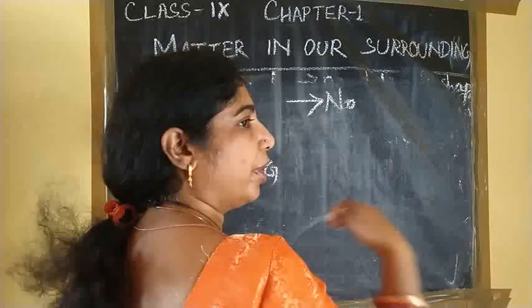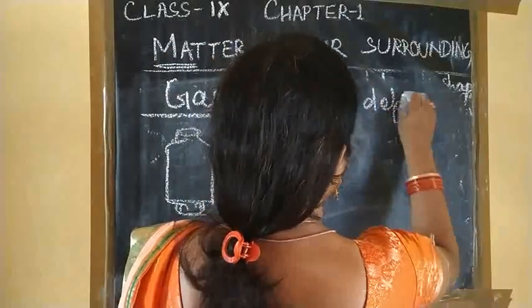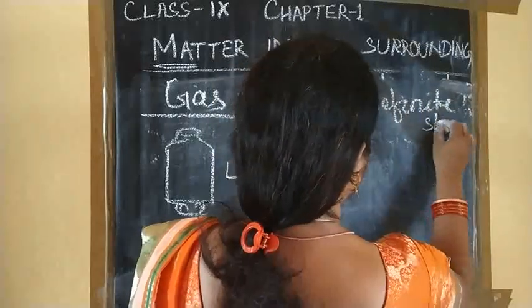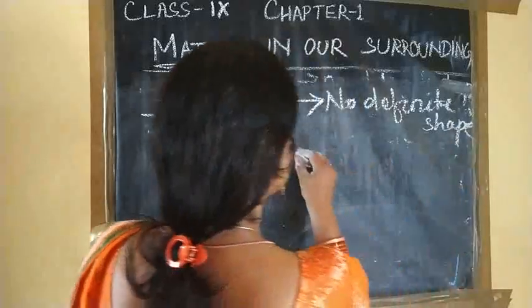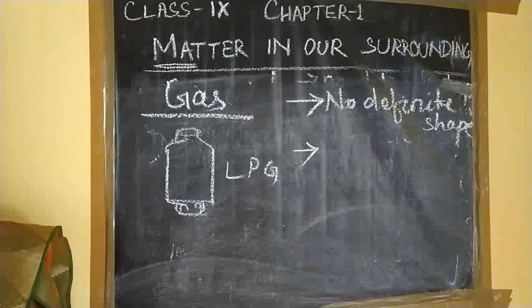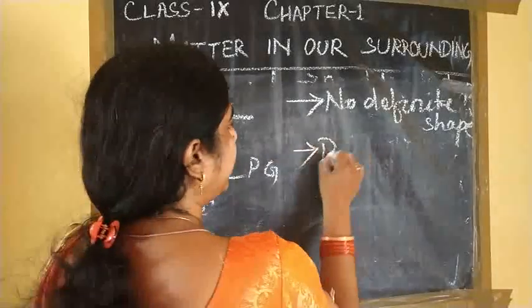What is the shape of the container? They occupy that. So no definite shape. Next, they do not have a definite volume.